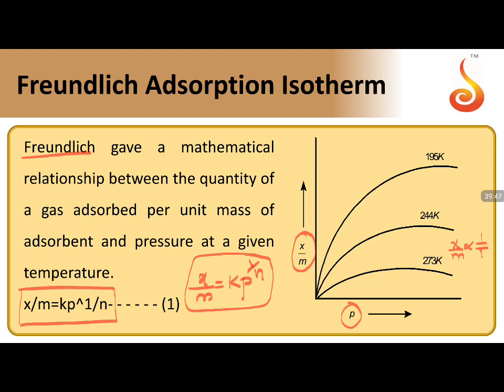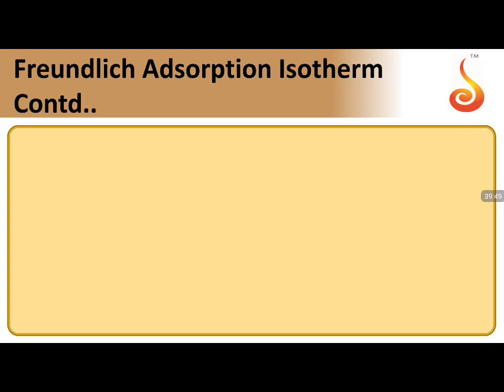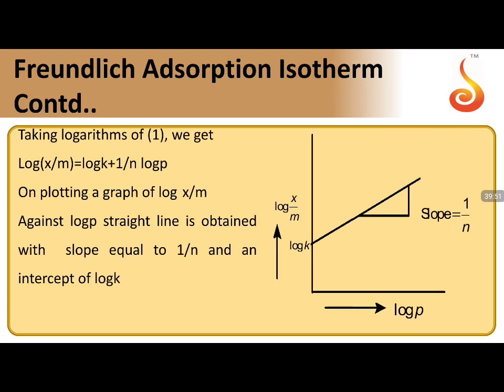Now based on this, if you go for approaching with logarithms, applying log on both sides: log x by m is equal to log k plus 1 by n into log p. If I take the graph between log x by m versus log p, this is in the form of y is equal to mx plus c. So it is going to be a straight line with a positive slope.